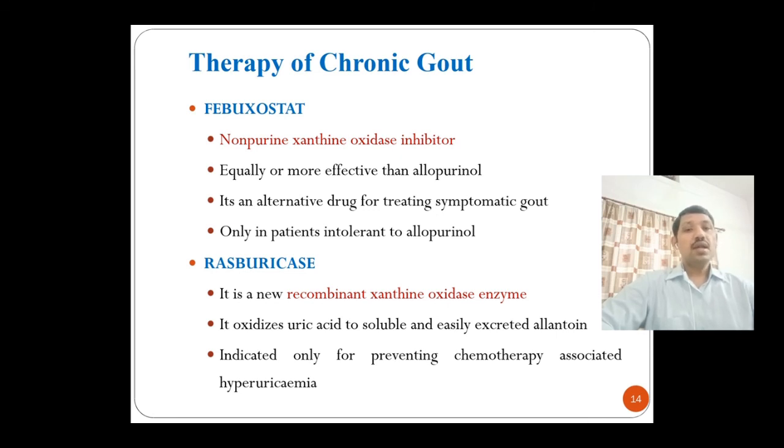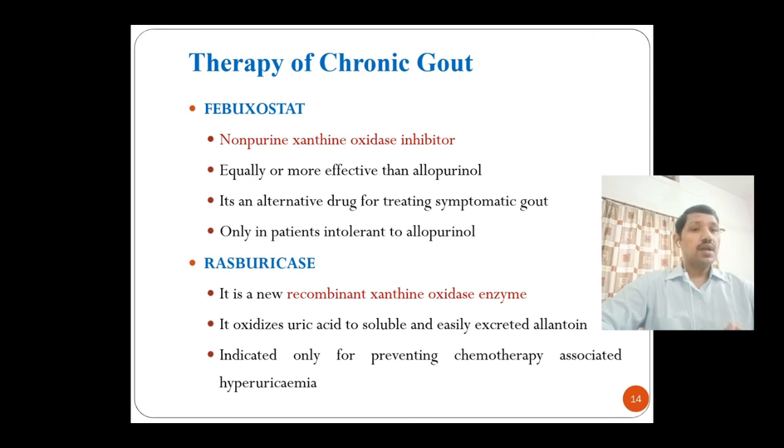The next drug is rasburicase. It is a new recombinant xanthine oxidase inhibitor. It oxidizes uric acid to soluble and easily excreted allantoin.